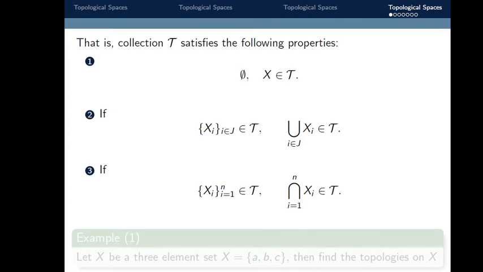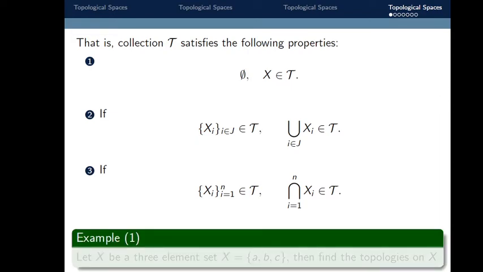Third, if the sets X_i belong to tau, then the finite intersection of X_i, where i varies from 1 to n, also belongs to tau. So these are the three properties. If tau satisfies these three properties, then we say that tau is a topology, and X together with tau is said to be a topological space.